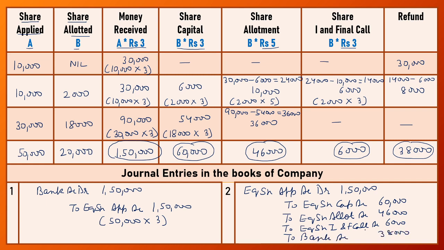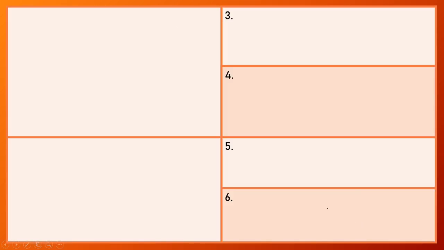Now our next entry is related with allotment money due. So the amount due on allotment: number of shares are 20,000 and allotment money is rupees 5 per share. So the amount due is 1 lakh rupees. Now first we do the due entry. So equity share allotment account debit, amount due is 1 lakh rupees.